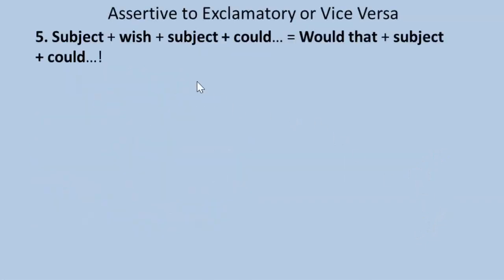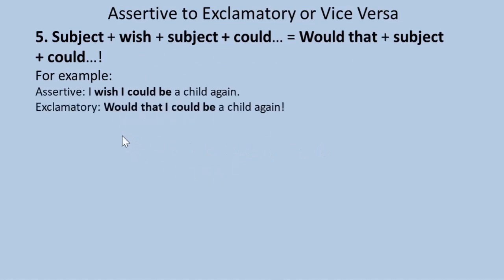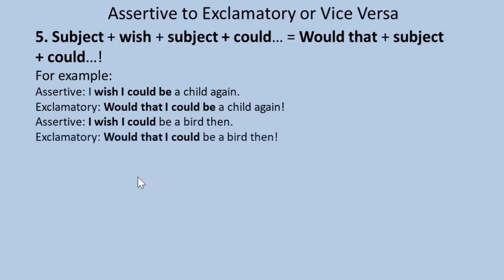Rule number 5: subject wish subject could equals would that subject could, note of exclamation. For example, assertive: I wish I could be a child again. Exclamatory: Would that I could be a child again. Assertive: I wish I could be a bird then. Exclamatory: Would that I could be a bird then. So I wish is replaced with would that.